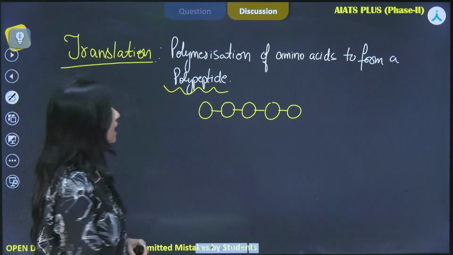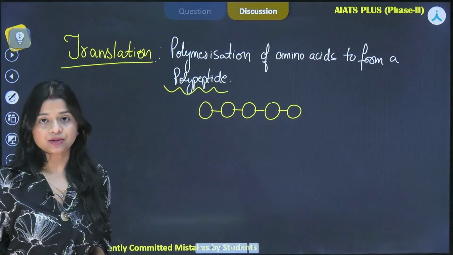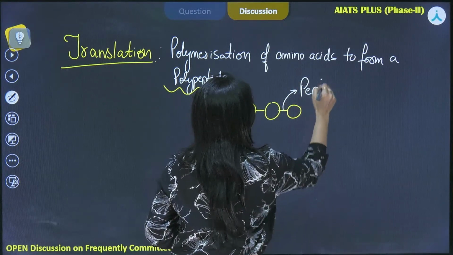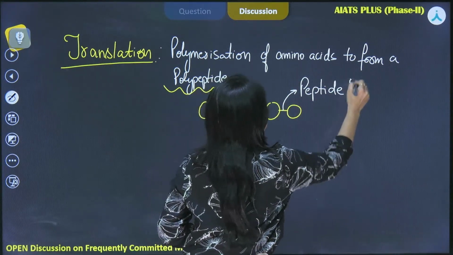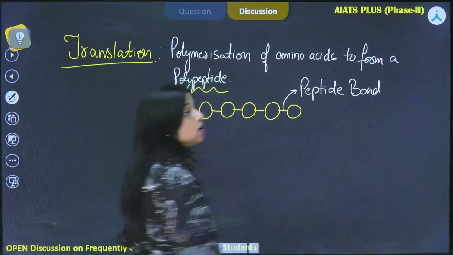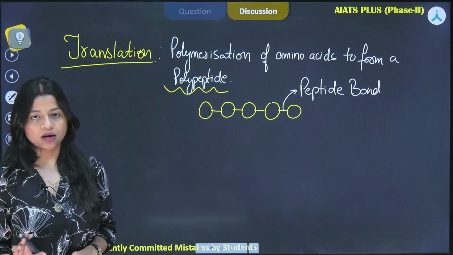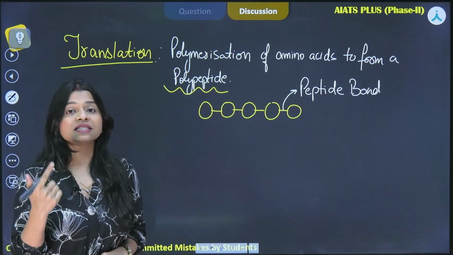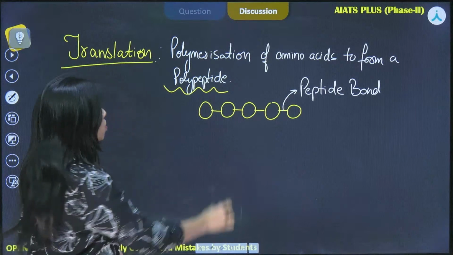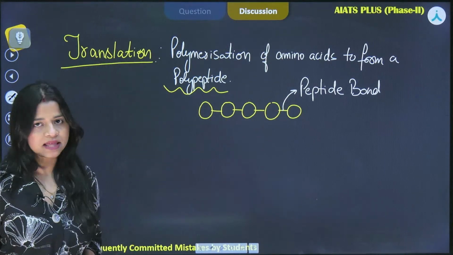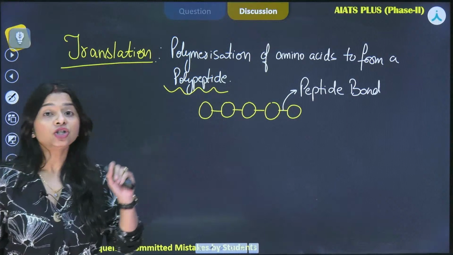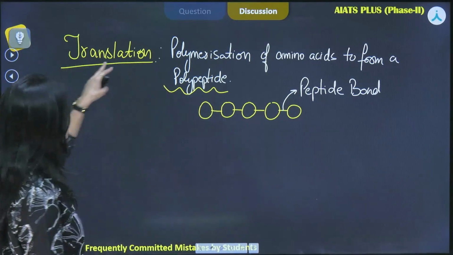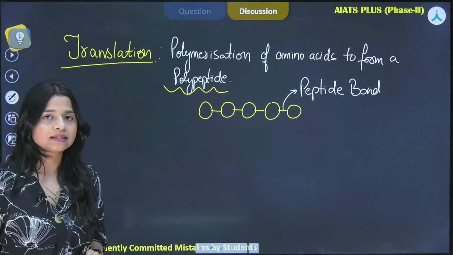Now here we have the presence of these bonds, and these bonds are nothing but the peptide bonds. Now the formation of a peptide bond requires energy, and we need to know from where this energy comes. So we have the formation of a peptide bond taking place over here, and we require energy for it. Now coming back to the process of translation, translation is saying that polymerization of amino acids is taking place.